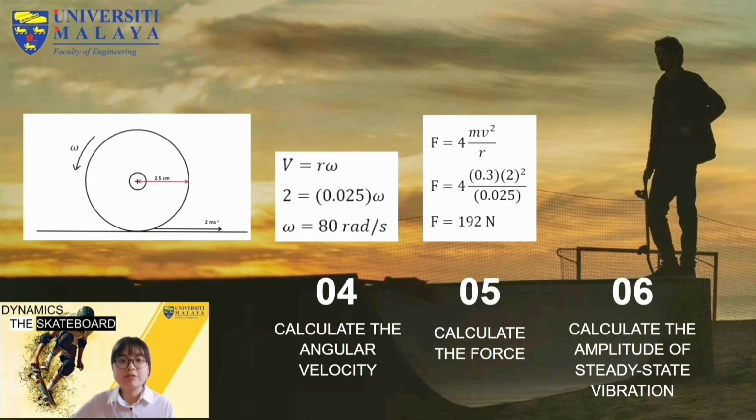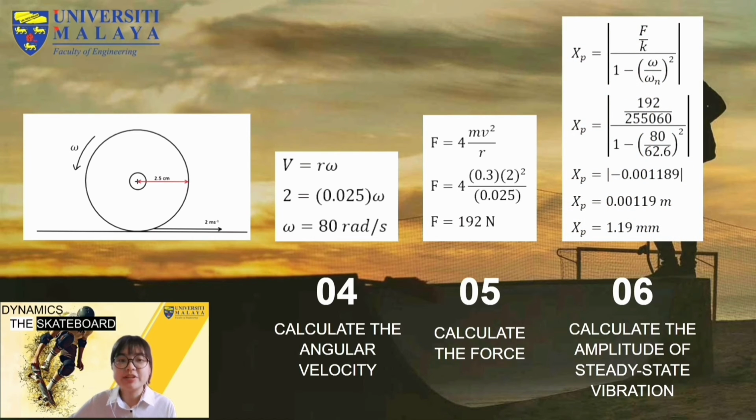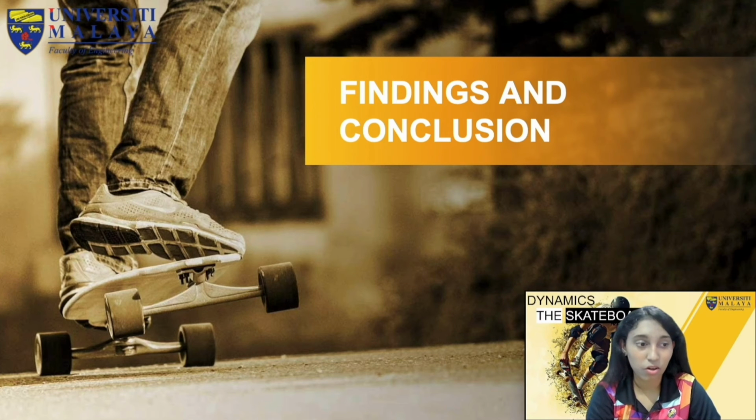Lastly, by using all the information we found, we can find out the amplitude of the steady-state vibration, which is 1.19 mm. This means that the vibration is quite small in this skateboard. Now, let's recap and conclude.